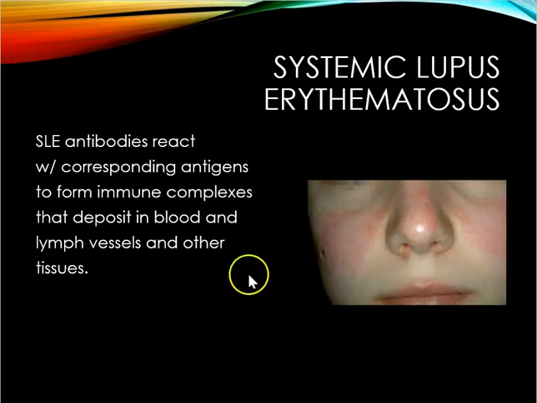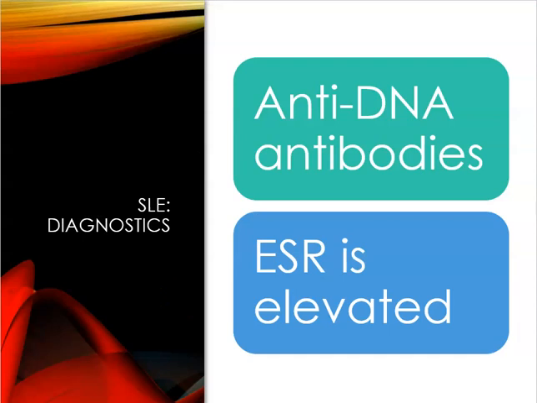So major systemic symptoms with lupus. They're going to be running an ANA, which is an antinuclear antibody testing, and that's going to be positive in about 98% of the patients. But an anti-DNA antibody is going to be a little bit more specific for this. And a CBC is going to show mild to moderate to severe anemia, just depending on the disease progression. Leukopenia, so decreased WBC count, and low lymphocytes as well as an elevated ESR.